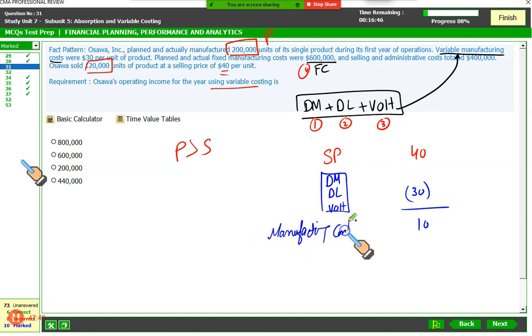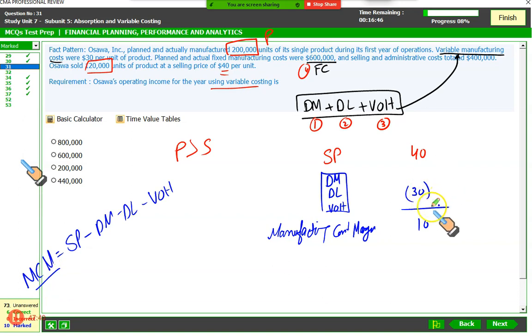Manufacturing contribution margin. So remember, I will write the formula here. Selling price minus direct material minus direct labor minus variable overheads. This is called the manufacturing contribution margin, MCM. Okay. Now if you sell one item, it gives you $10 of manufacturing contribution margin. How many units did you sell? 120,000. So I'm going to calculate now the total manufacturing contribution margin, which is equal to 10 multiplied by 120,000. It is going to be 1.2 million. This is your total manufacturing contribution margin.